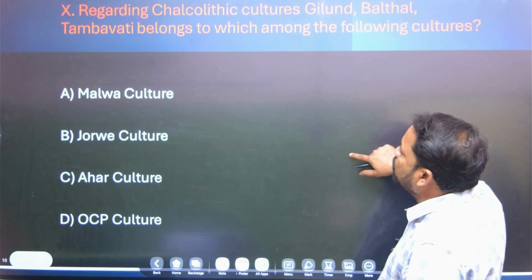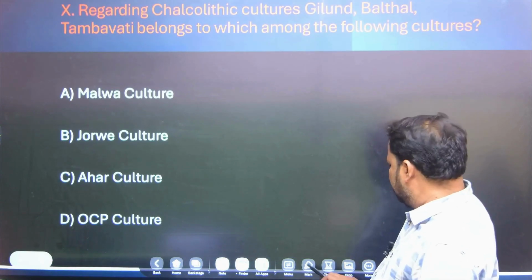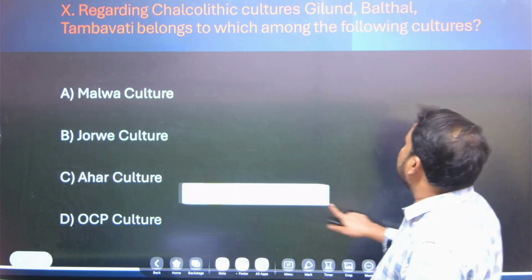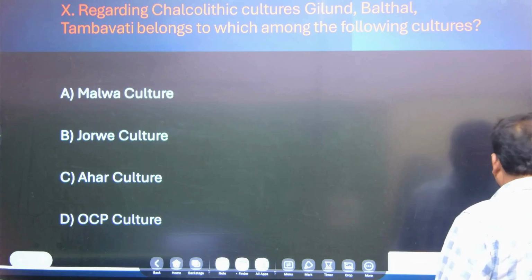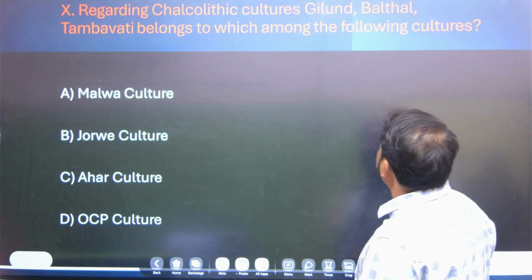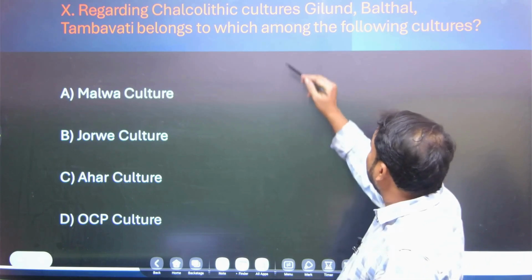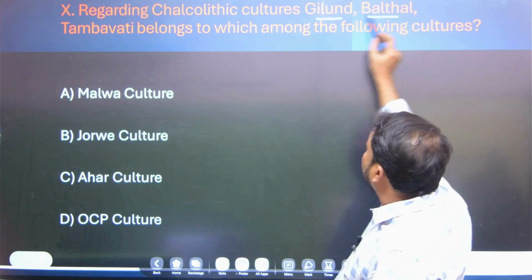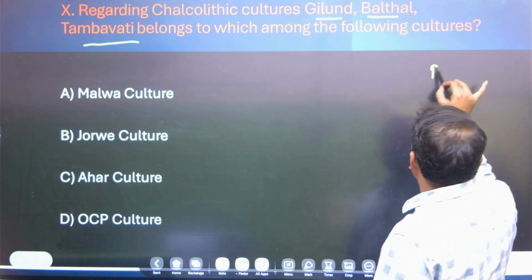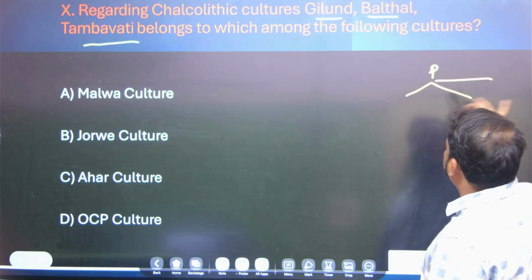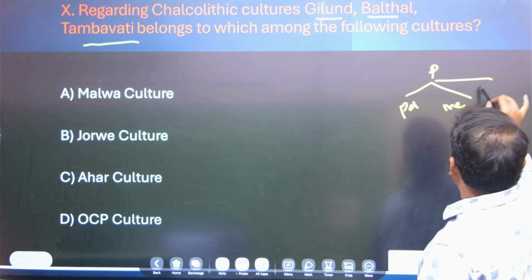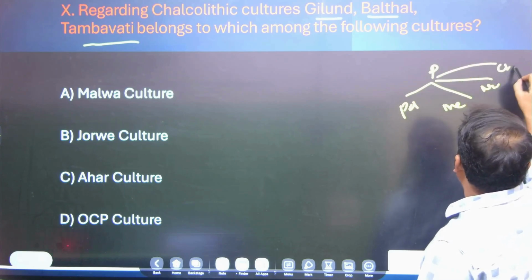And the 10th question, regarding Chalcolithic cultures: Giland, Baltal, Tambavati belong to which among the following cultures? You know very well the prehistoric cultures divide into Paleolithic, Mesolithic, Neolithic and Chalcolithic.